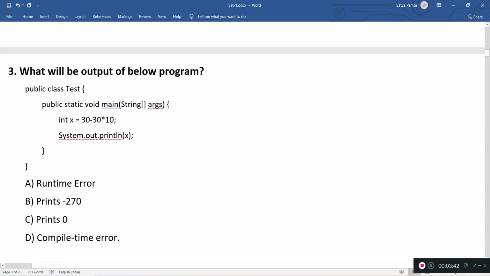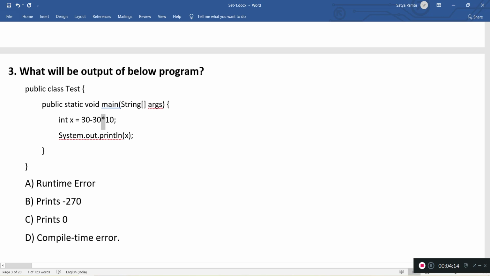What will be the output of the below program? The program is a class with the main method. Inside that main method, we have an int value derived from some expression. This expression has some subtraction and multiplication. Generally, expressions are evaluated from left to right, but there are no parentheses and no precedence given. So how do the subtraction and multiplication apply? Which one will apply first?